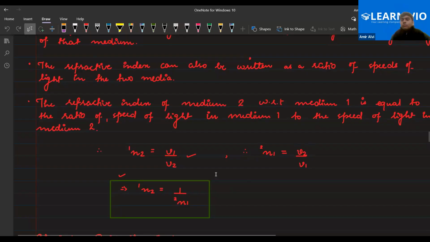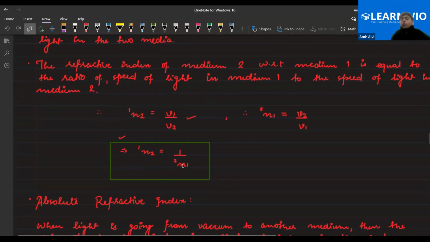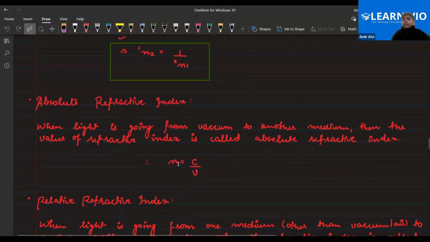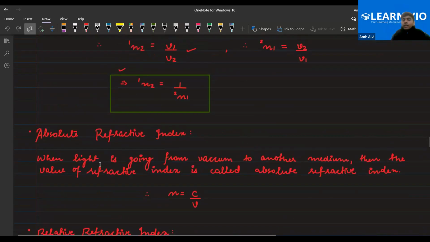Yes, tell me, children. Okay. And they are basically reciprocals or inverses of each other. Next is absolute refractive index. What does absolute refractive index mean? It means when your reference medium is air. If you are calculating the refractive index with respect to air, that refractive index is called absolute refractive index. And the formula is n equals c by v. Clear?